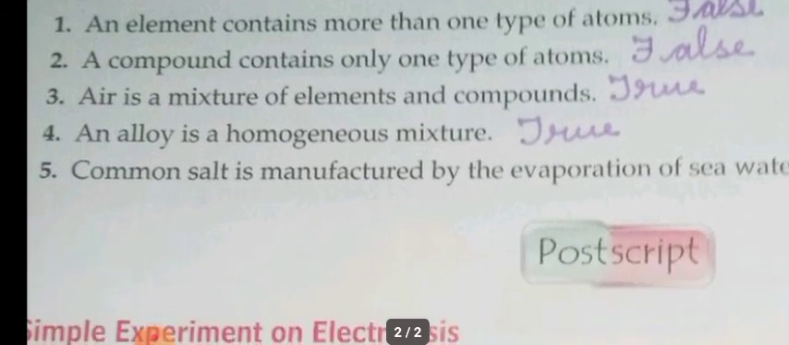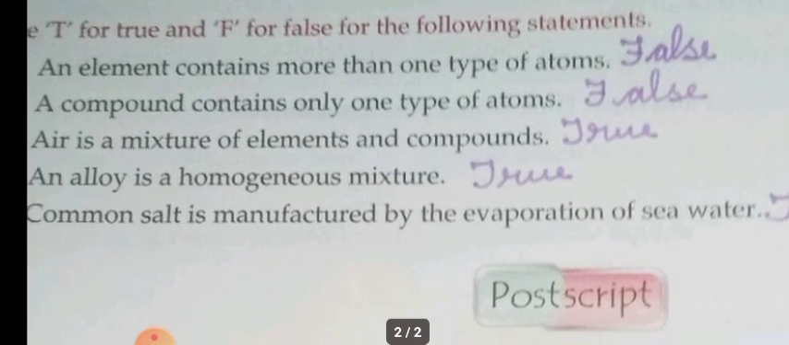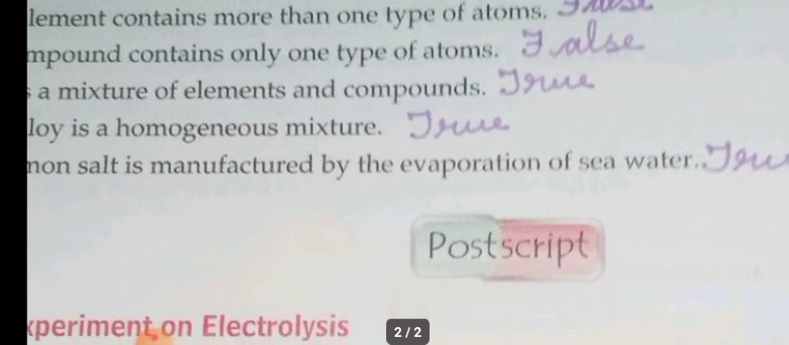Fourth one: an alloy is a homogeneous mixture. Yes, the statement is true. We have discussed gold. Fifth one: common salt is manufactured by the evaporation of seawater. How are they preparing common salt? They are manufacturing common salt by evaporating seawater, isn't it? So the statement is true.